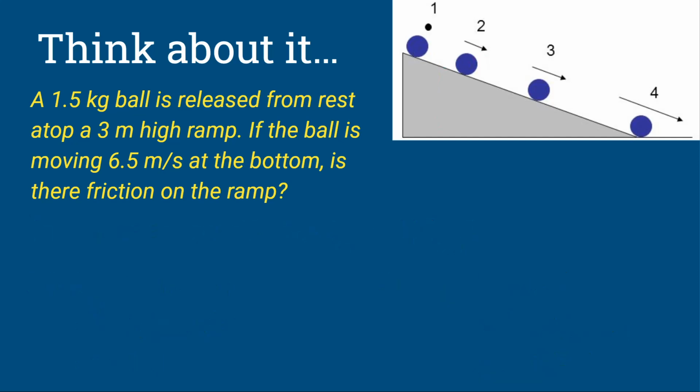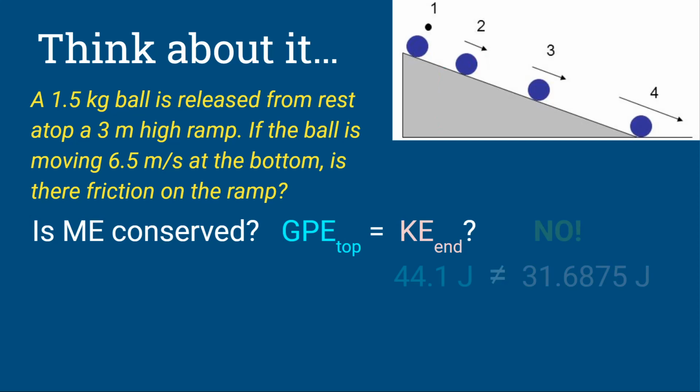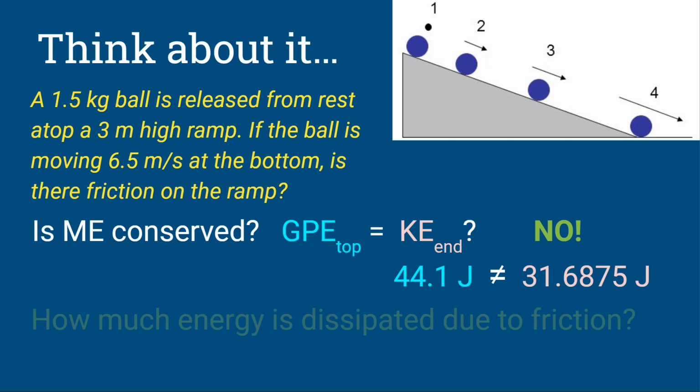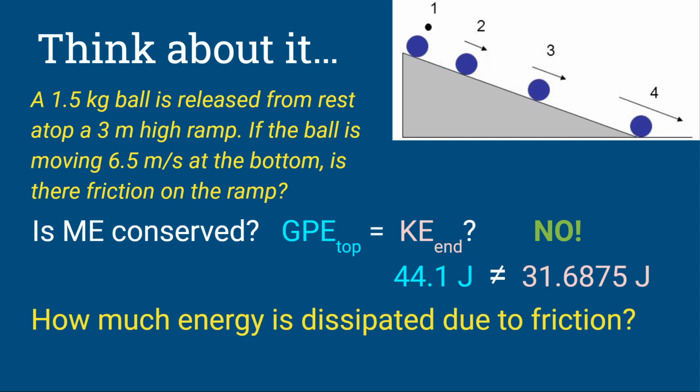Okay, so to answer that question, is my mechanical energy conserved? No. I lost some. Or to answer the question we're being asked, is there friction on the ramp? Yes, there is. Because there has to be some external force causing my energy to be lost. And then I could ask you a follow-up question, how much energy is lost? How much energy is dissipated due to friction? And all you have to do now is subtract those two numbers. I know how much I started with, I know how much I have now. What's the difference between the two?